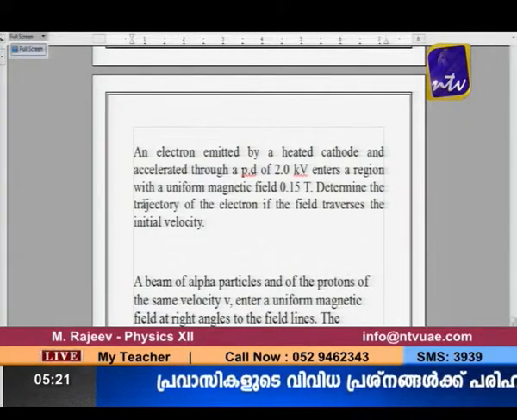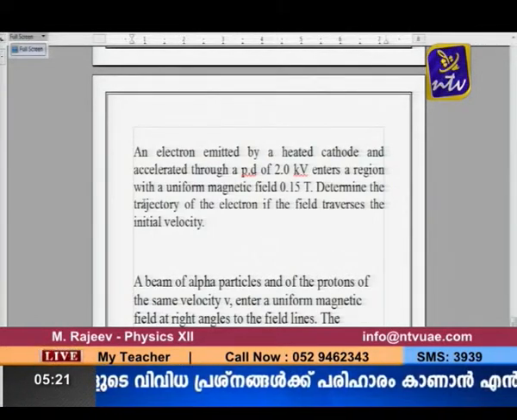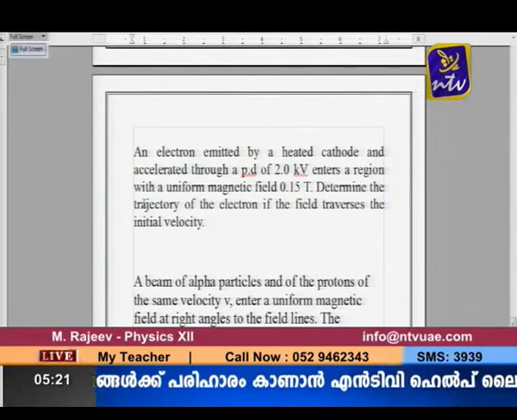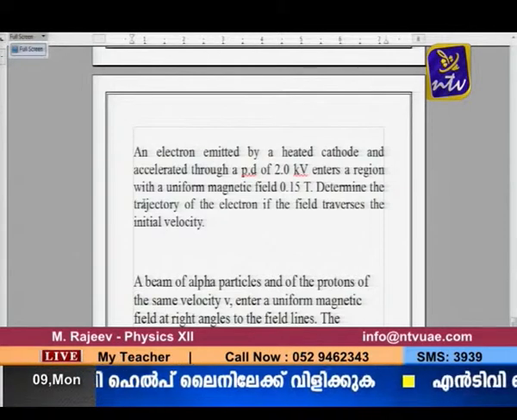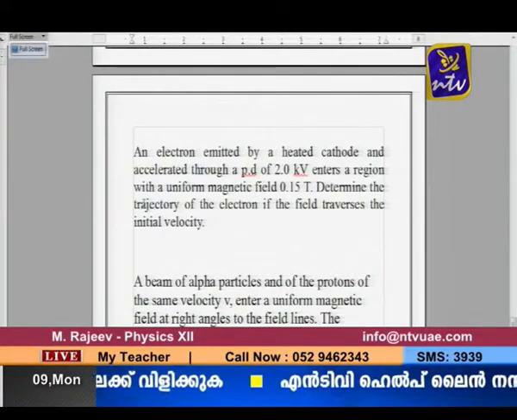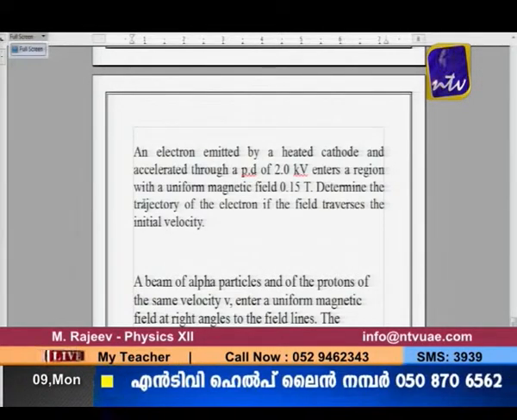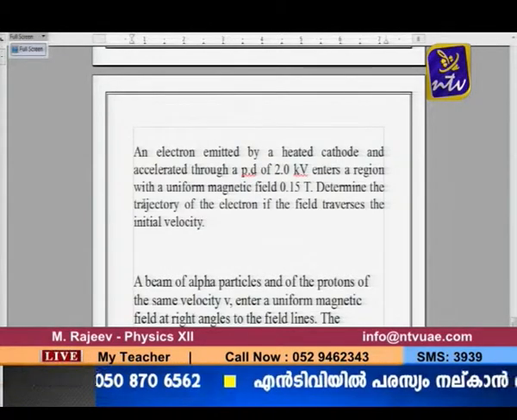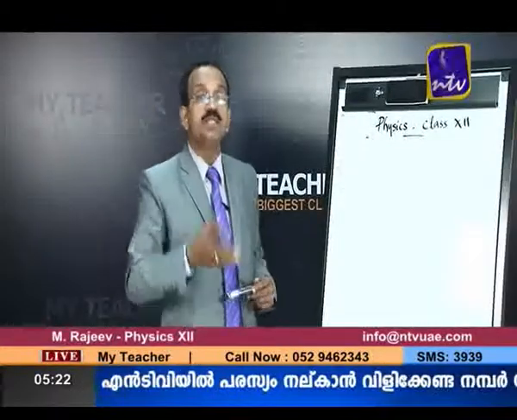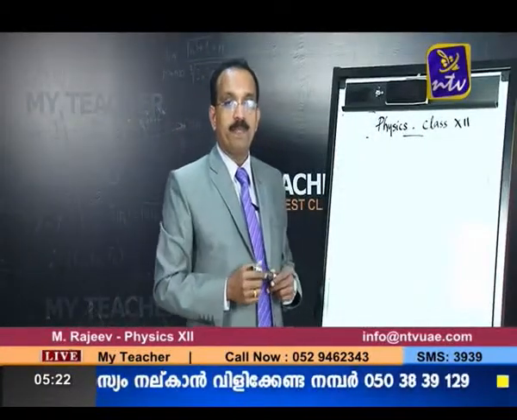An electron emitted by a heated cathode and accelerated through a potential difference of 2 kilovolt enters a region with a uniform magnetic field of 0.15 Tesla. Determine the trajectory of the electron if the field traverses the initial velocity. What do you mean by field traverses the initial velocity? Field traverses means the field becomes perpendicular to the initial velocity, right.